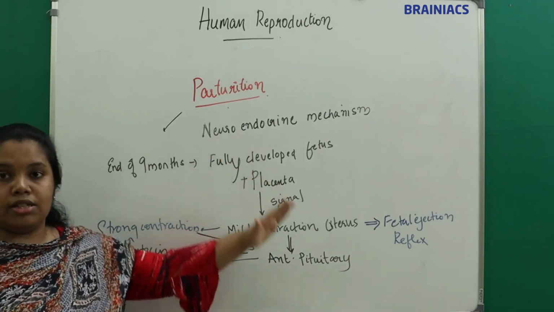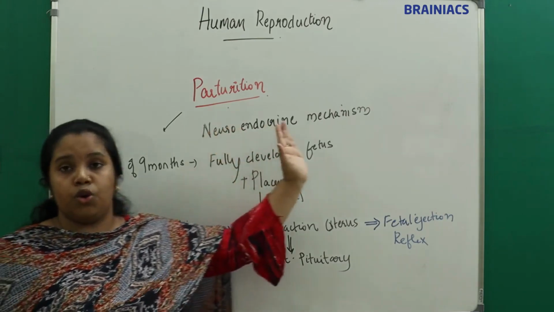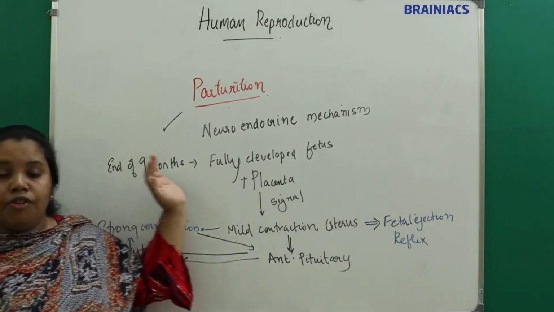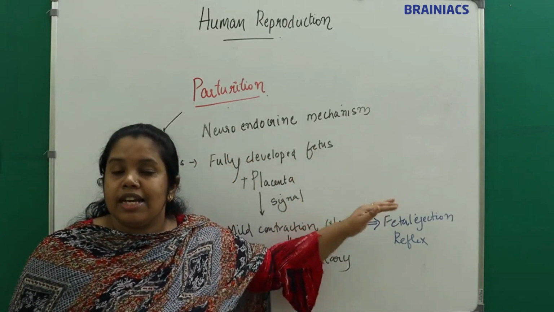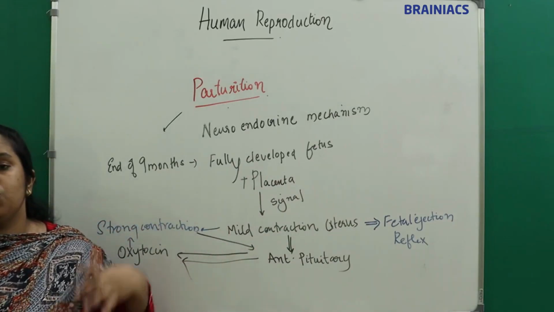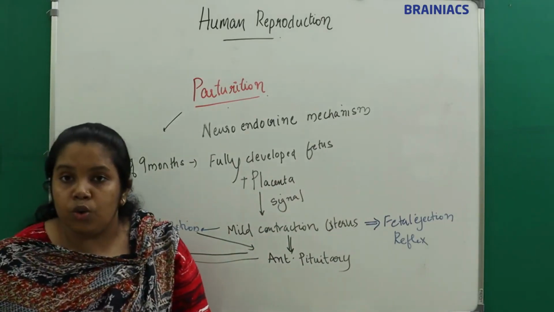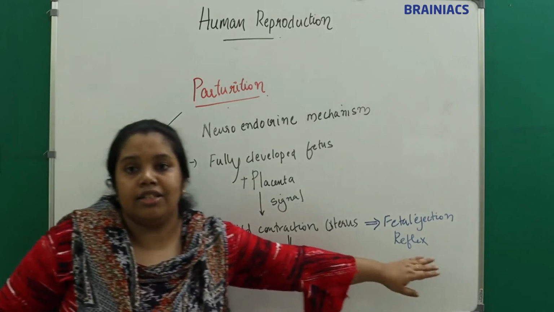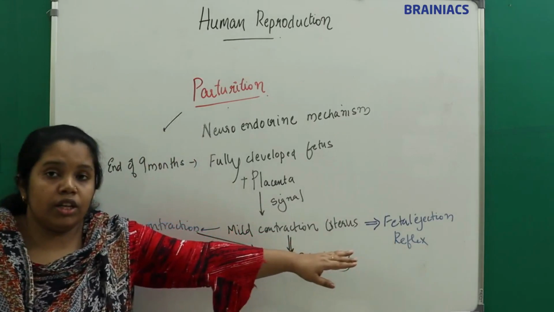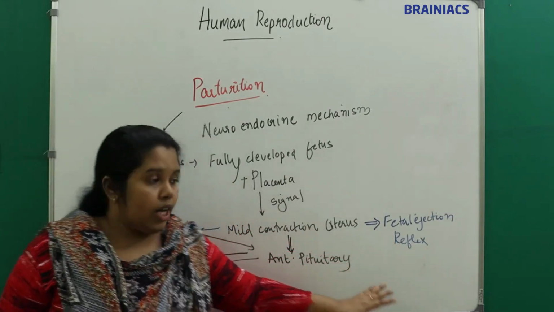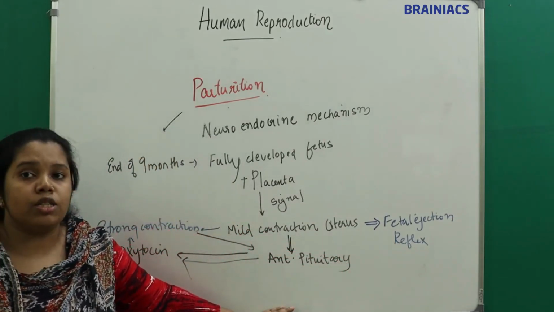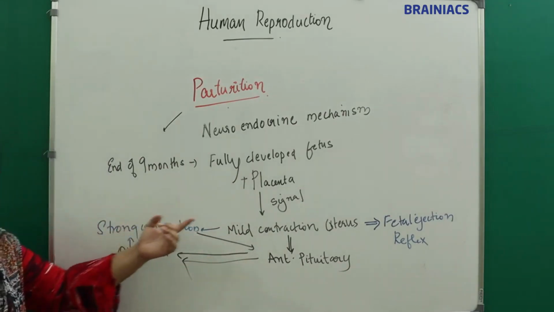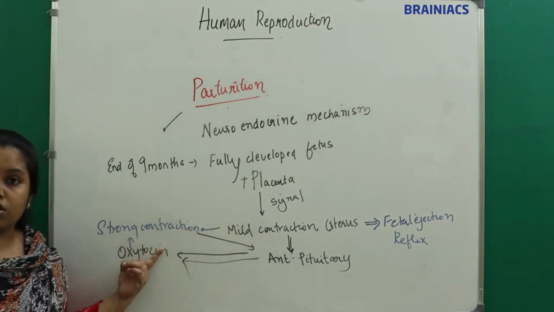Understand how the neuroendocrine mechanism works. Initially the fully developed fetus and placenta send signals to the uterus. The uterus starts mild contractions, called the fetal ejection reflex. This triggers the anterior pituitary to release oxytocin, which converts the mild contraction into stronger contraction.